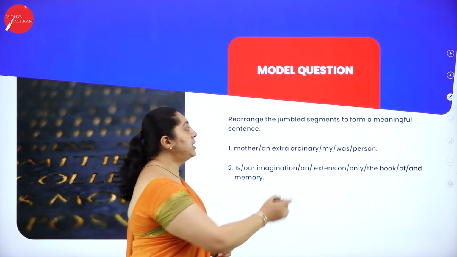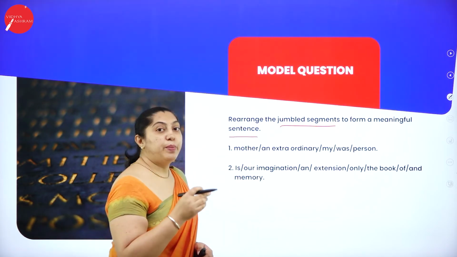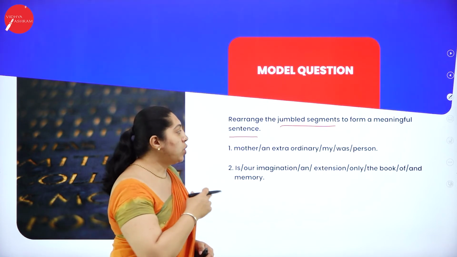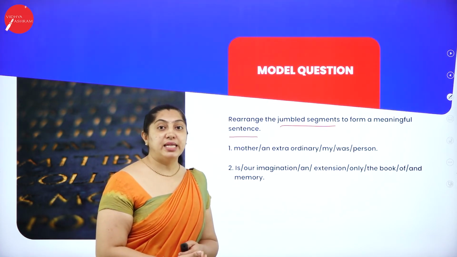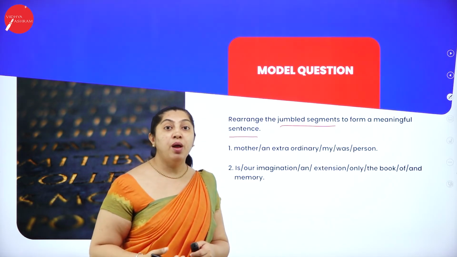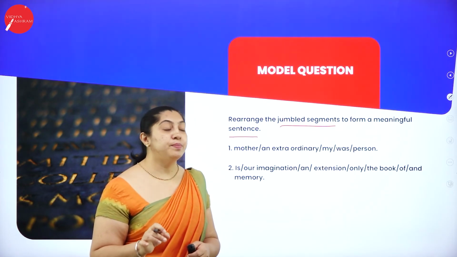Rearrange the jumbled segments to form a meaningful sentence. In between each and every word, you can find a slash there. So you need to arrange this sentence to get a meaningful answer. Arranging is not so difficult. You can arrange it, but after arranging, it should have some meaning.